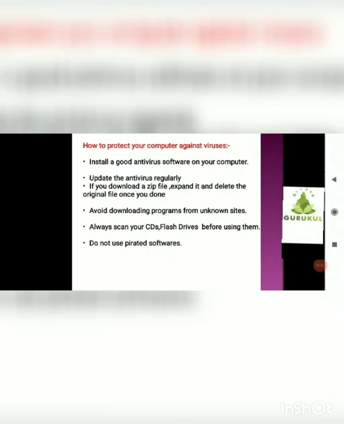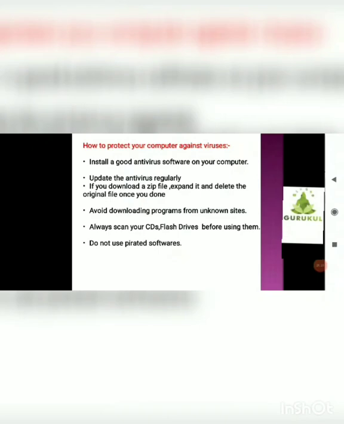Generally some files are transferred from one system to another in zip mode. So when you get any zip file, you have to expand the file, and once you have expanded it, delete the original file to protect your computer from viruses.